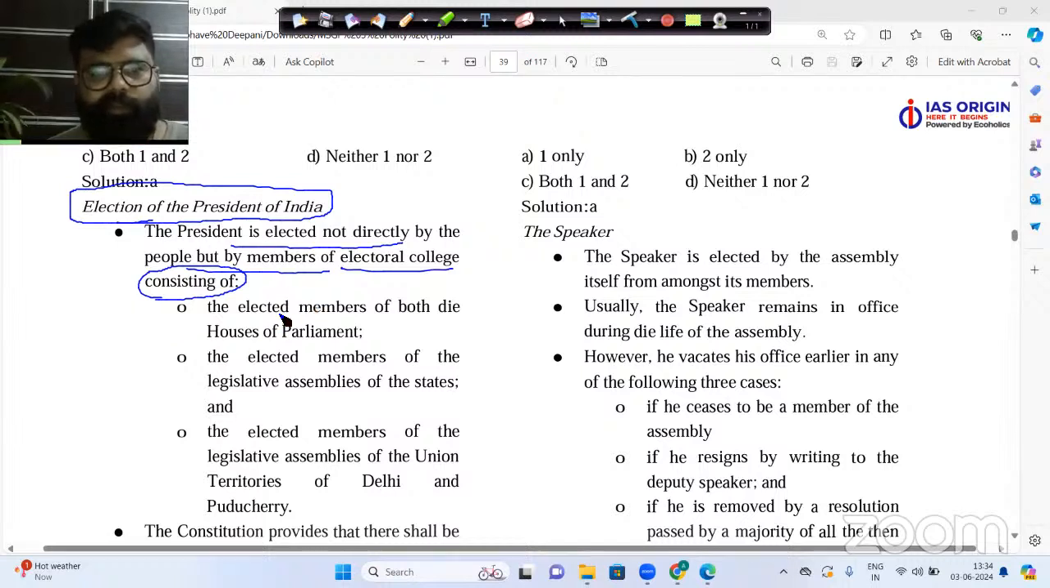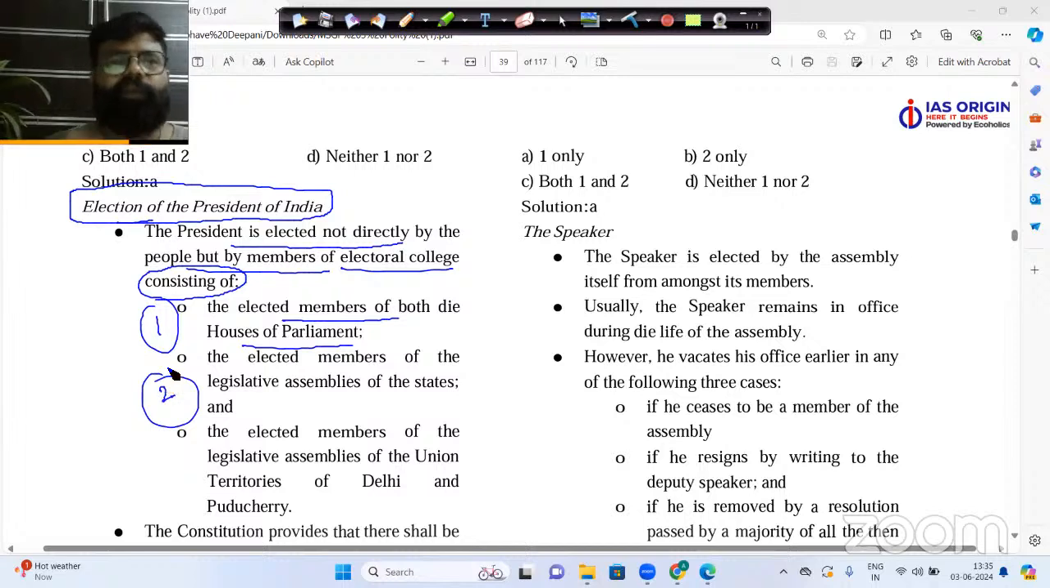Please see this. The elected members of both of the houses of the parliament, that is elected members of Lok Sabha and elected members of Rajya Sabha also. This is the first category of people which vote. Now the second category is of elected MLAs of each and every state. Now there are 28 states in India. In all the 28 states, there are legislative assemblies. If there are legislative assemblies, there will be elected MLAs also. So all the elected MLAs of all the state legislative assemblies will be giving the vote.